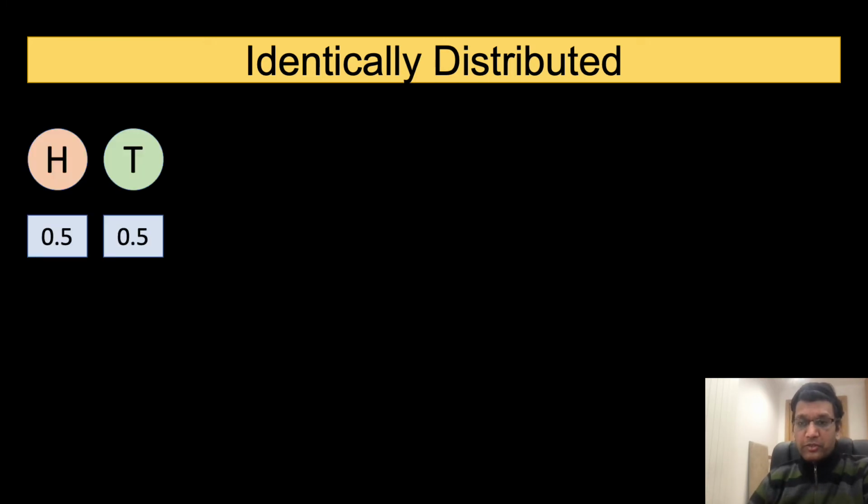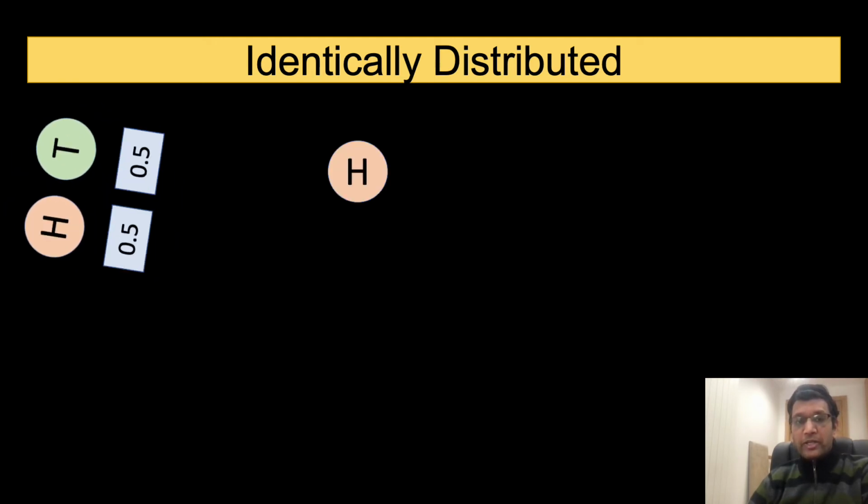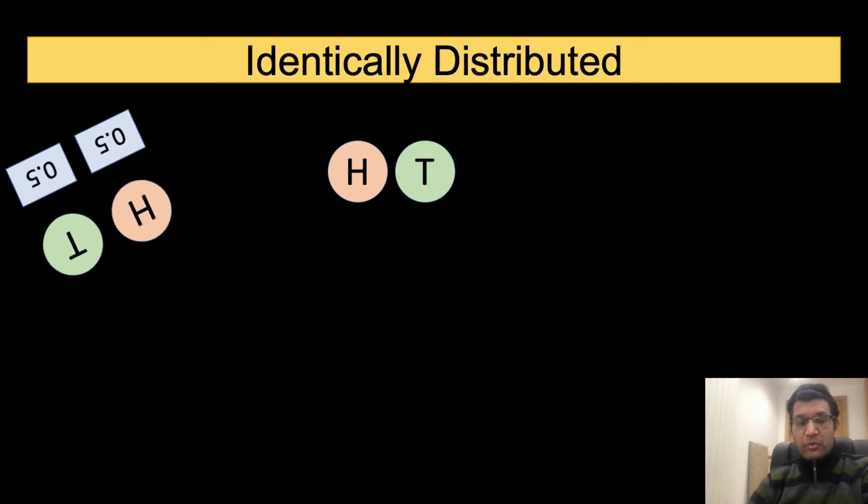Now let us move to the concept of identically distributed. Intuitively, it means that when we are performing multiple tosses, the probability distribution on every toss stays the same. To better understand the concept and to distinguish it from independence, consider a fair coin. Let us perform 4 tosses with the same coin and assume that we obtain a sequence of heads followed by 3 tails, as shown in the video.